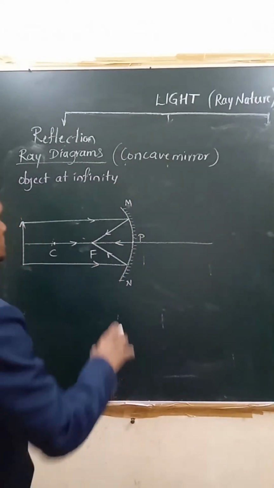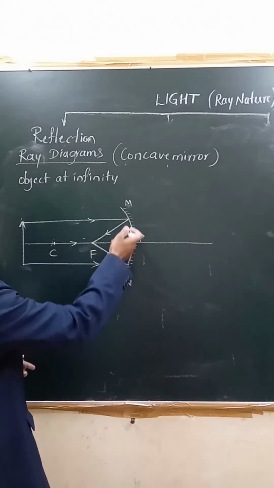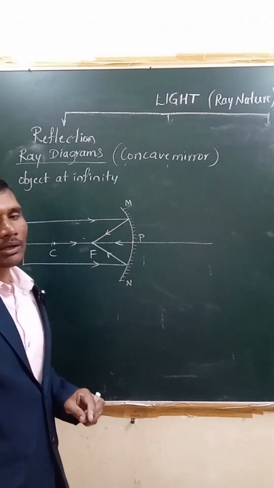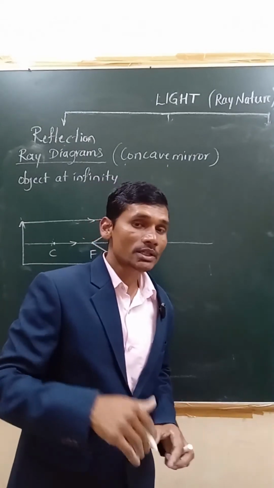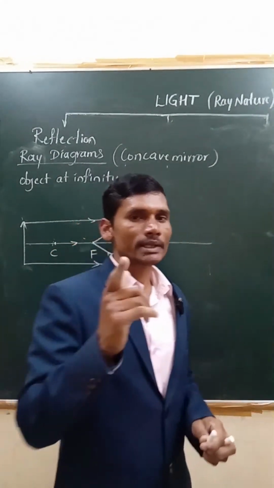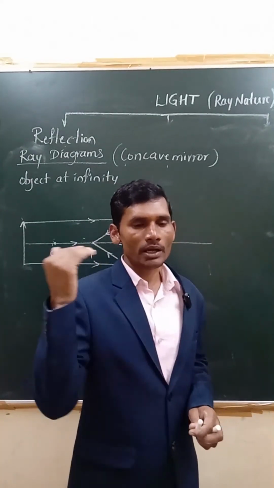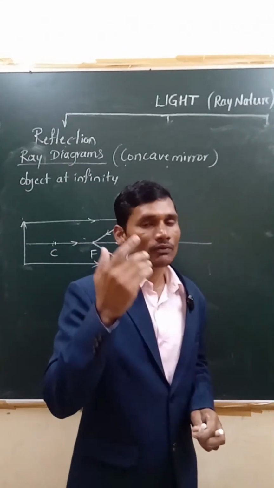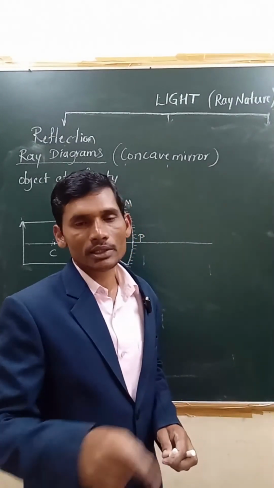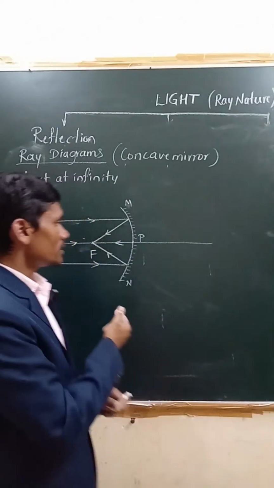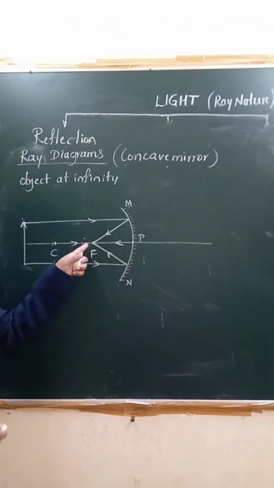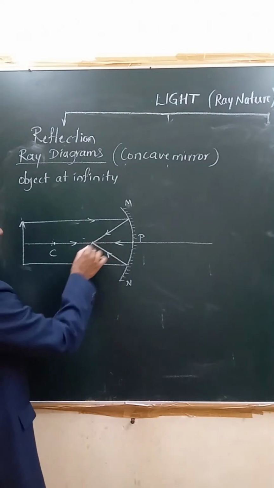These parallel rays, since they are parallel to the principal axis, combine at the principal focus. Why do they combine at the principal focus? Just now we have studied this under rules. What did it say? First rule, it said if a ray of light is parallel to the principal axis, in case of concave mirror, it passes through the principal focus. We learned this law first, or not? The same rule we are going to apply here also. So if it is parallel, it should pass through principal focus, right?